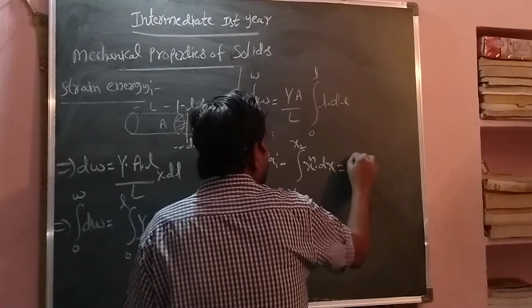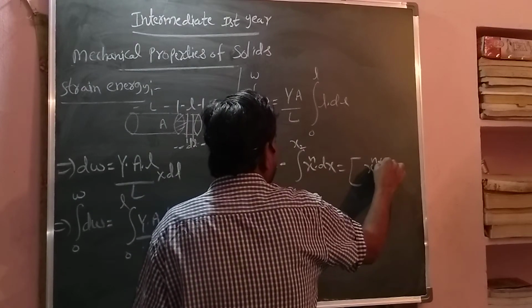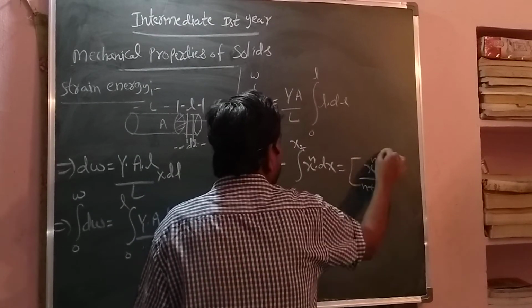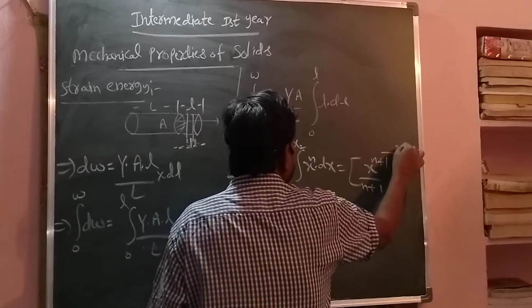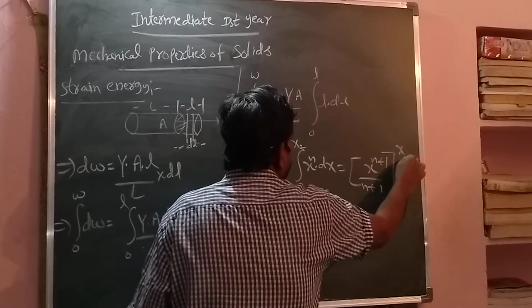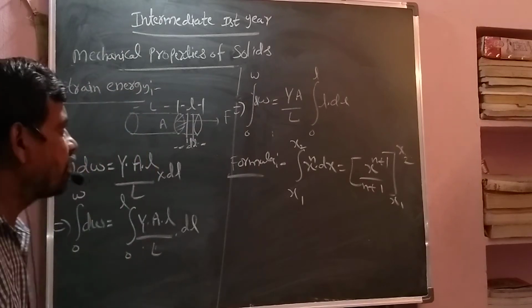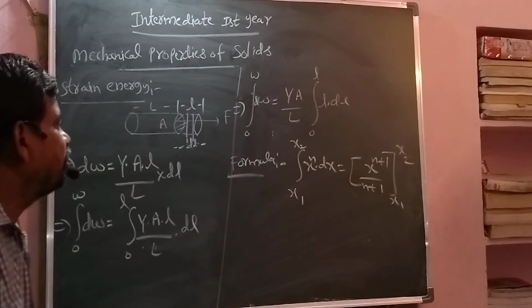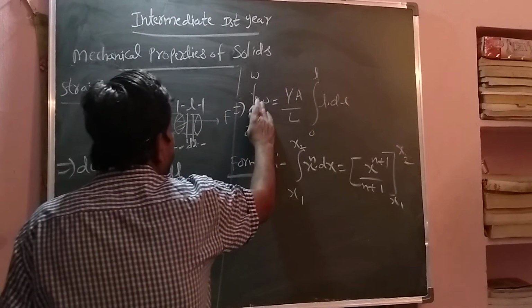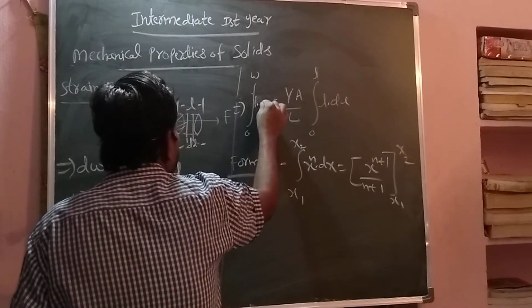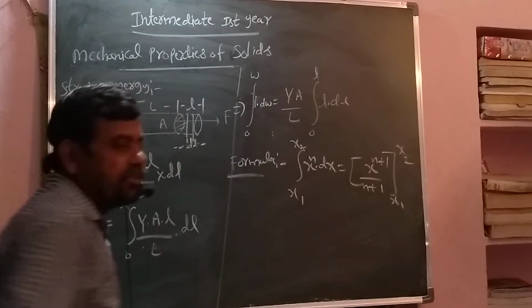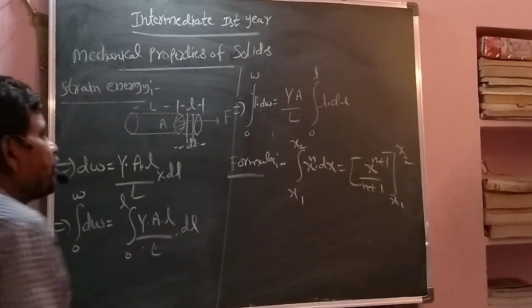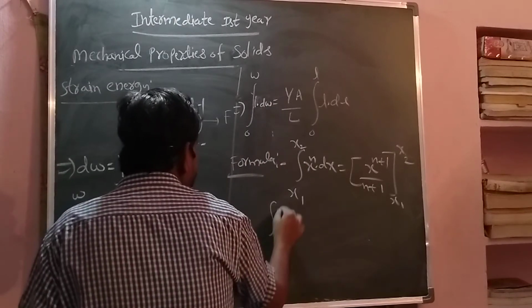That formula we are applying. Integration dw means total work, 0 to W. So integration dw means what we are writing actually here? dw means 1 into dw, and we write W. That is also a formula: integration 1 into dx, with limits from x1 to x2, we write x, with limits from x1 to x2. So these two formulas we are applying in the equation.